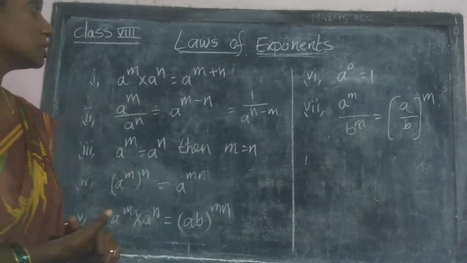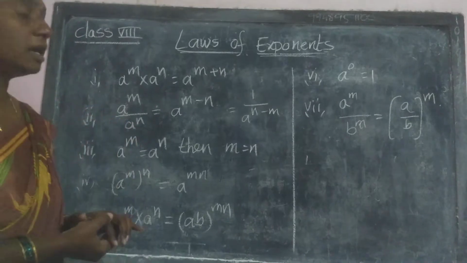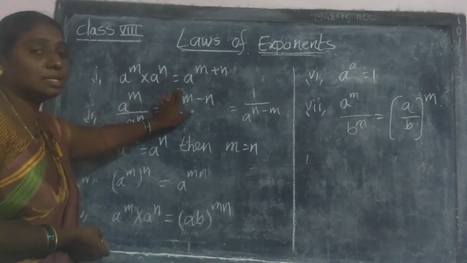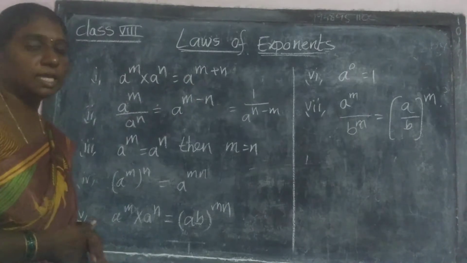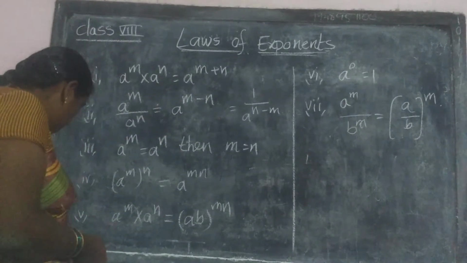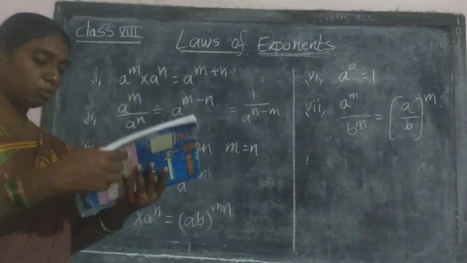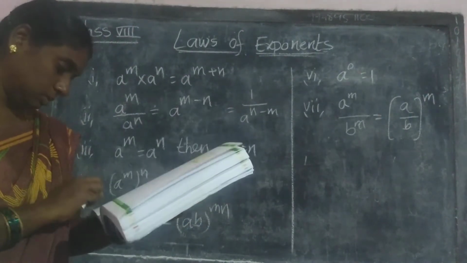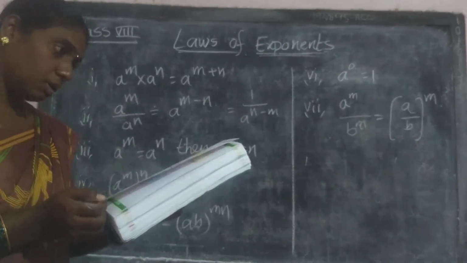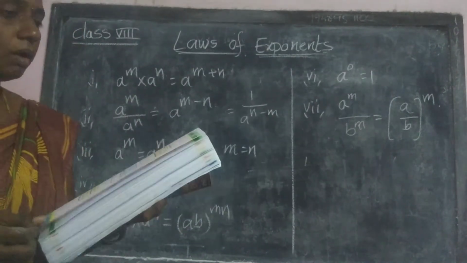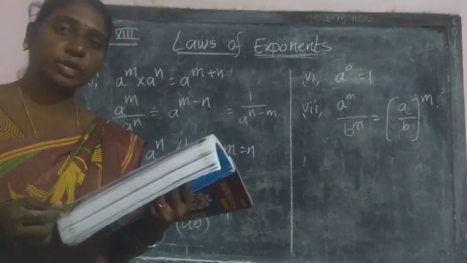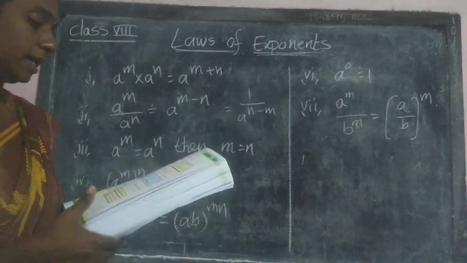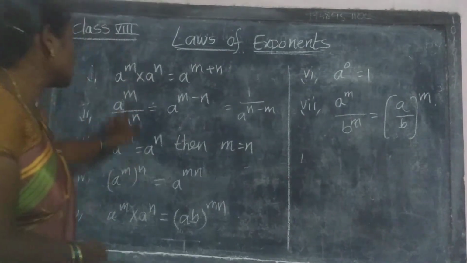So we are going to discuss those laws. In that, the first one is a power m into a power n is equal to a power m plus n. So first of all, before going to the topic, all of you open my textbook from page number 87. 87, 4.2, laws of exponents. Here the topic is